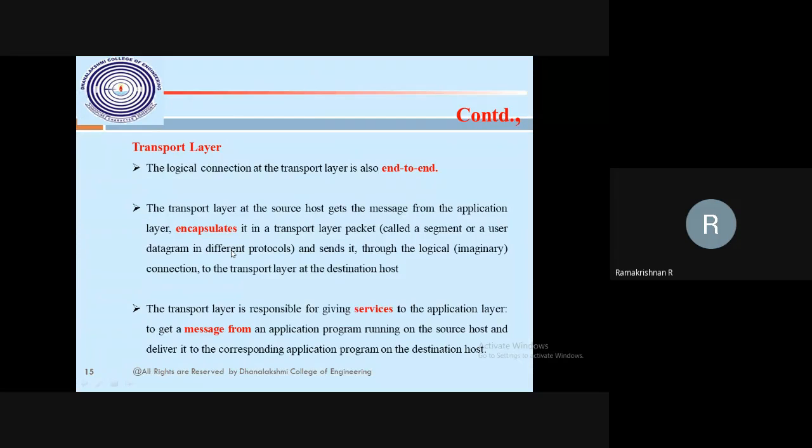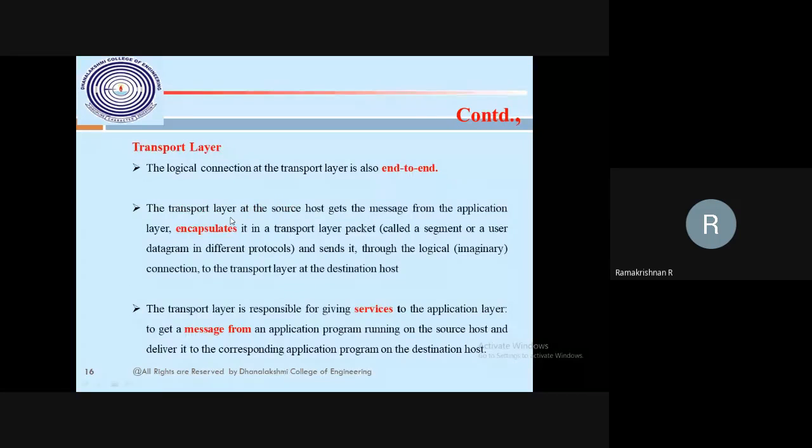Normally the bits are converted into a frame in the data link layer, and in the network layer into a packet. Here it is a segment or message. The same data we are sending will be delivered to the destination machine. The service or message from the source machine comes from the application layer and is transferred to the transport layer. The application layer gets the message from the application program on the source host and delivers it to the corresponding application program at the destination.